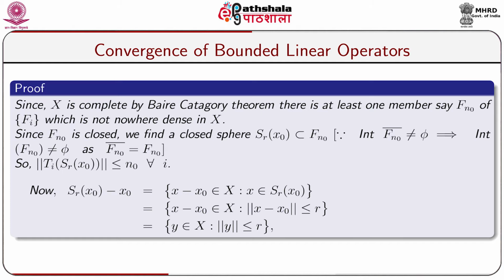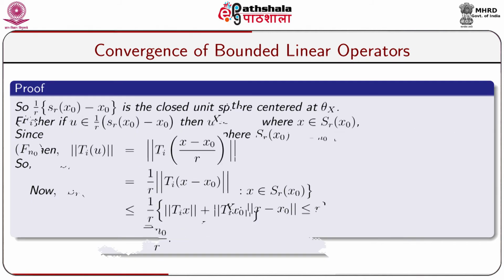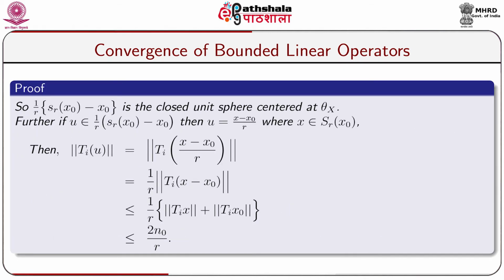This is again equal to the set of y belonging to capital X for which the norm of y is less than or equal to r, where y is taken as x minus x naught. So 1 by r times the set Sr(x naught) minus x naught is the closed unit sphere centered at the zero vector of capital X.